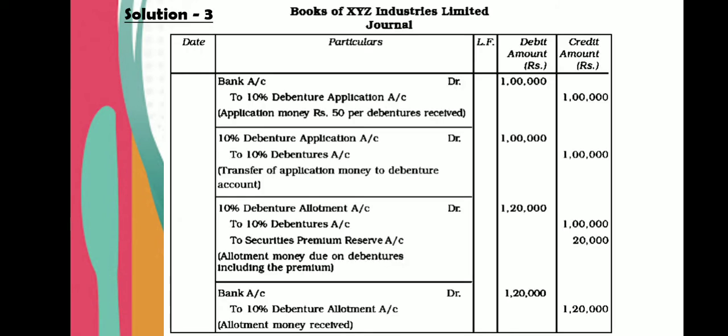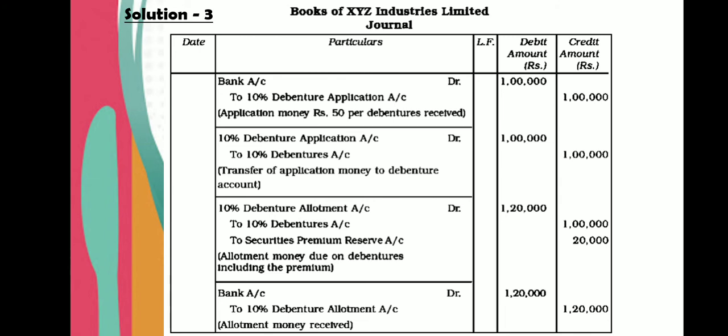First entry for the application money received. So bank account debit to 10% debenture application account 1 lakh rupees. How did this 1 lakh rupees come? 2000 into 50, so total is 1 lakh rupees. Second entry would be for the transfer of application money to debenture account. So your entry would be 10% debenture application account debit 1 lakh to 10% debenture account. So this is the conversion of application money.